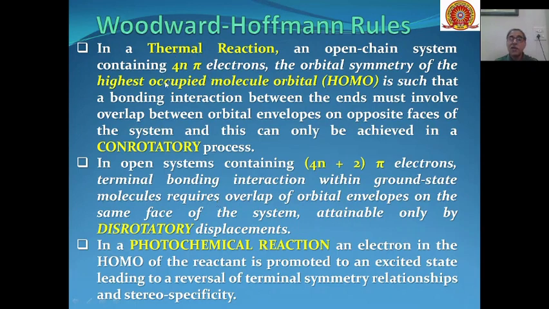That is, 4n pi electron containing reactants will react electrocyclically through disrotatory motion, and 4n plus 2 pi electron compounds will undergo electrocyclic reaction through conrotatory process. So that means photochemical reactions have a mode opposite, in terms of conrotatory or disrotatory motion, to the thermal reactions.